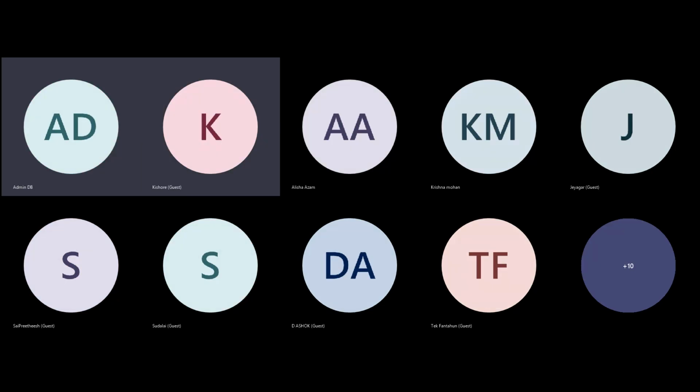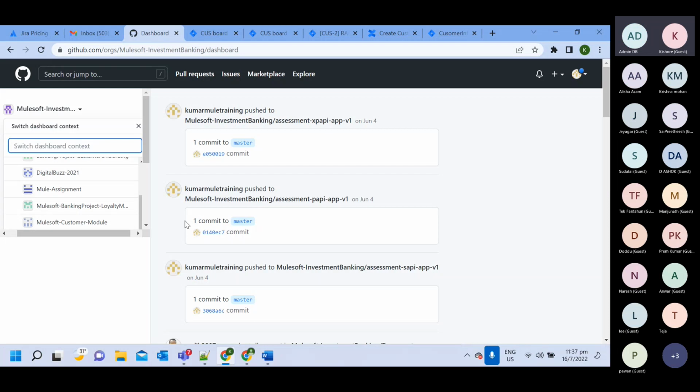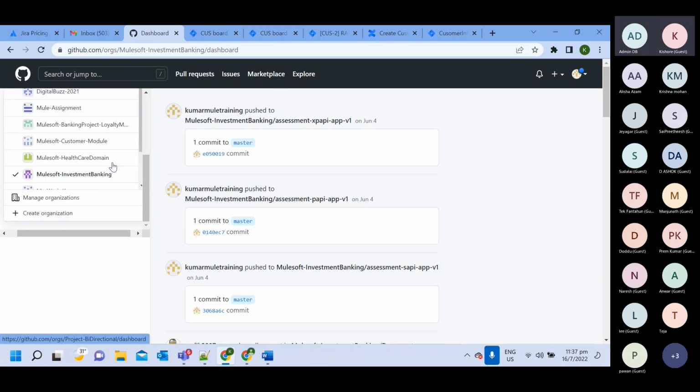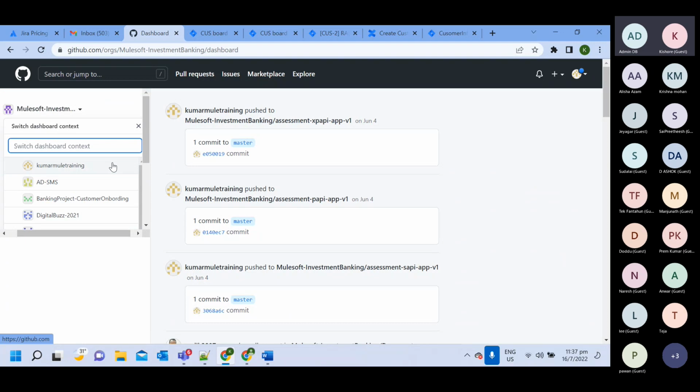We will take Git. We already took it, but now we will start working on it. We will create a new organization, and then we will create a repository and all. So first, I need to create a new organization. I think last time we created one organization.